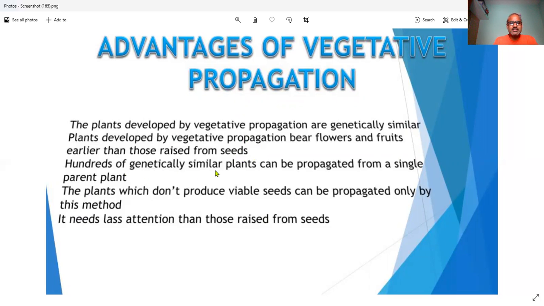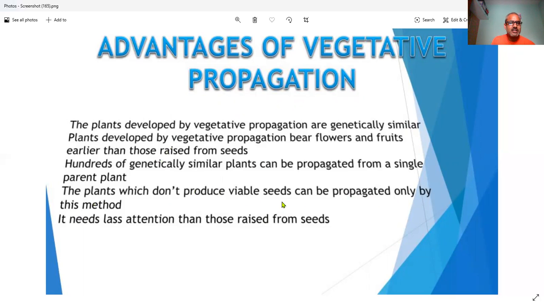Hundreds of genetically similar plants can be propagated from a single parent. From one parent, we can produce lots of plants, and they are genetically similar. Plants which do not produce viable seeds can be propagated only by vegetative propagation. So sterile plants can also be grown by the propagation method.